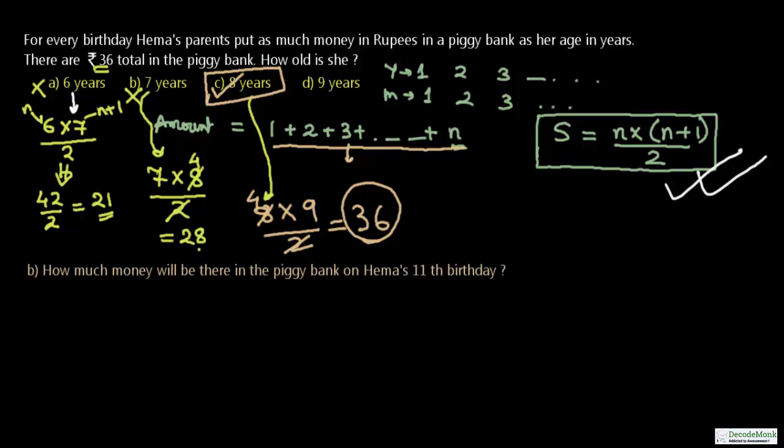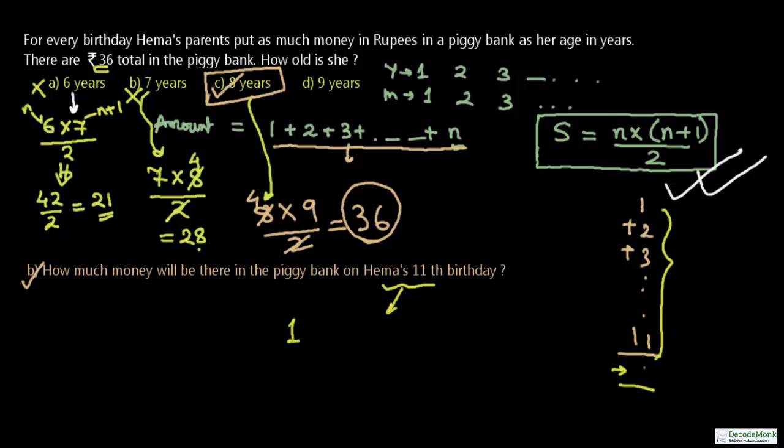Suppose you are given a question like this. This is question B: How much money will there be in the piggy bank on Hema's 11th birthday? So given this question, what you can do is add till 11 and arrive at the answer, and this will be a little bit time consuming, but if you know the formula and you have done quite a practice with this formula, then you can arrive at the amount very easily.